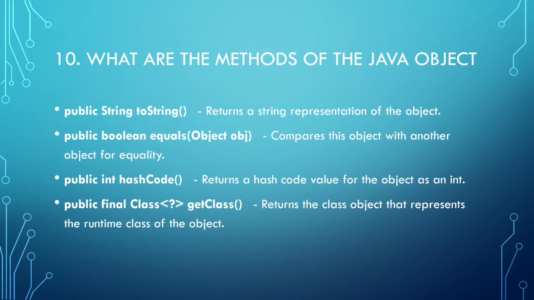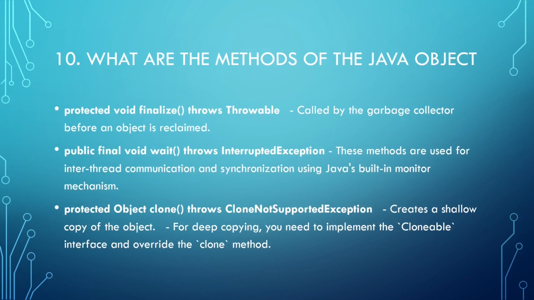getClass is used to return the class that represents the runtime class of the object. finalize is called by the garbage collector before an object is reclaimed. This has been deprecated in Java 9.